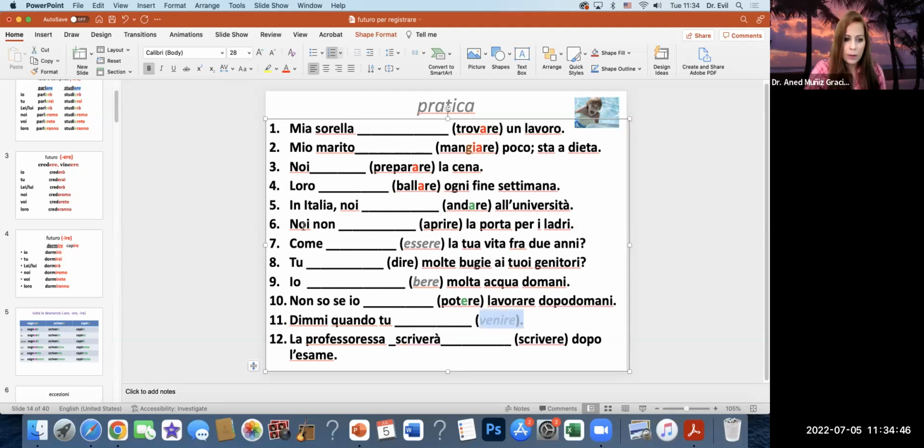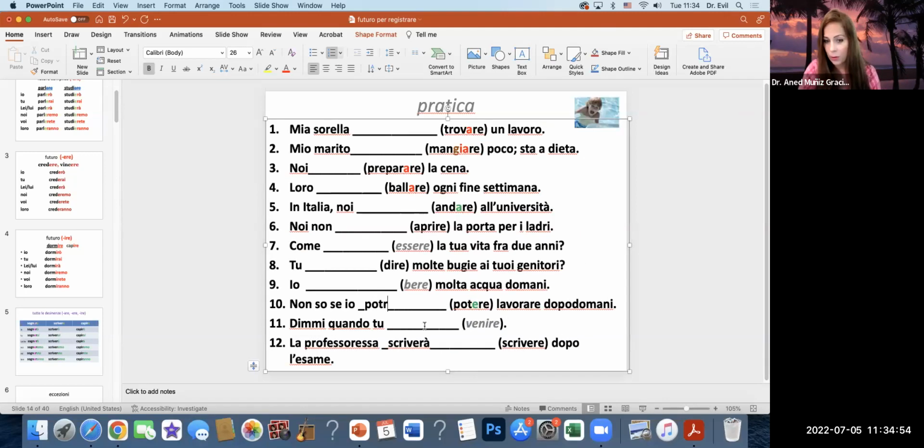We're going to be doing half of this, from 7 to 12. Potere. So this is the root. Remember, we dropped that E. Io potrò, right? And then tu dirai.